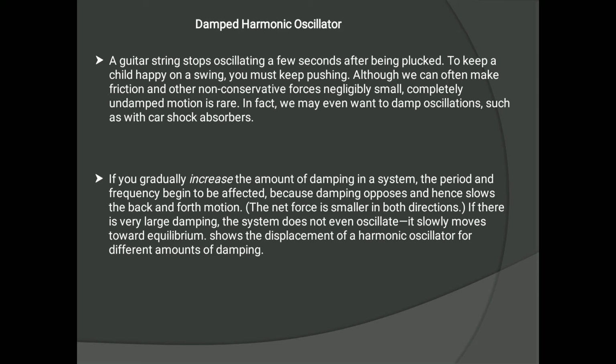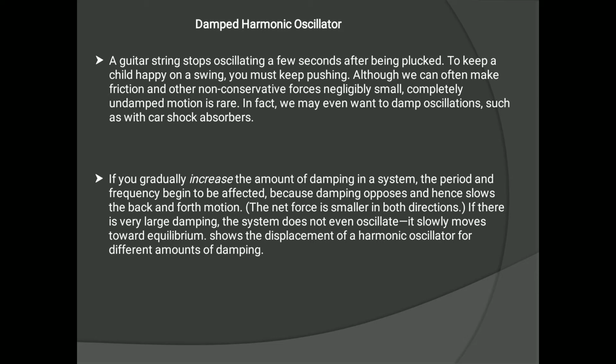If you gradually increase the amount of damping in a system, the period and frequency begin to be affected, because damping opposes and hence slows the back and forth motion. Because of the damping force, the motion slows down, or we can say the velocity decreases. So the net force is smaller in both directions.